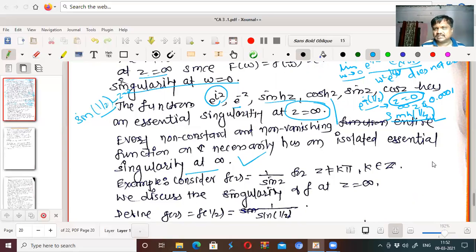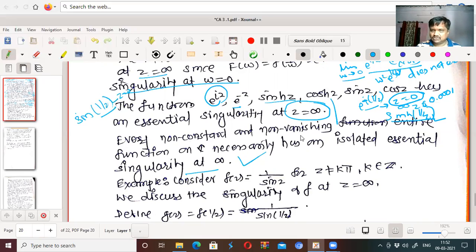For isolated singularity, we know that three types are there: removable singularity, then pole of order n, and third, essential singularity. The main types are two, isolated and non-isolated singularity. For isolated singularity we have three types, and for non-isolated singularity we haven't seen any type up to here now. See here, sin z is a non-constant function.